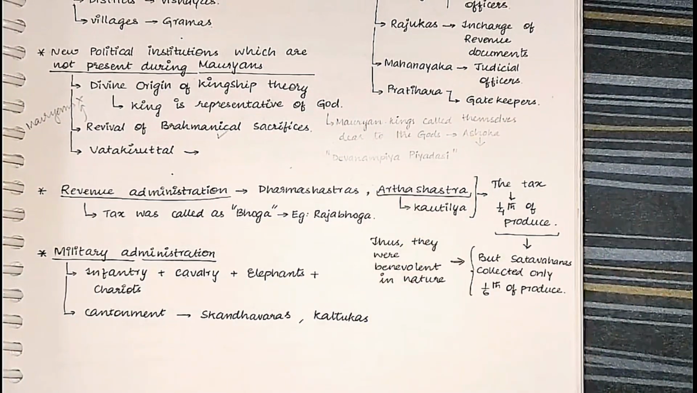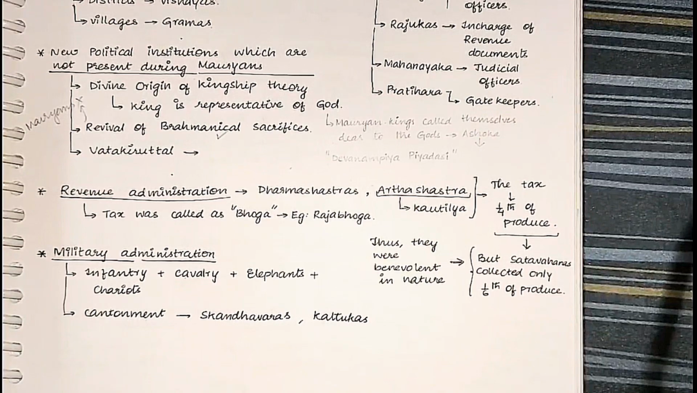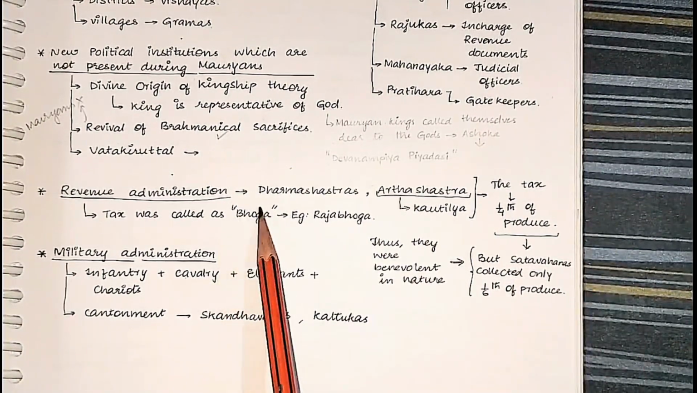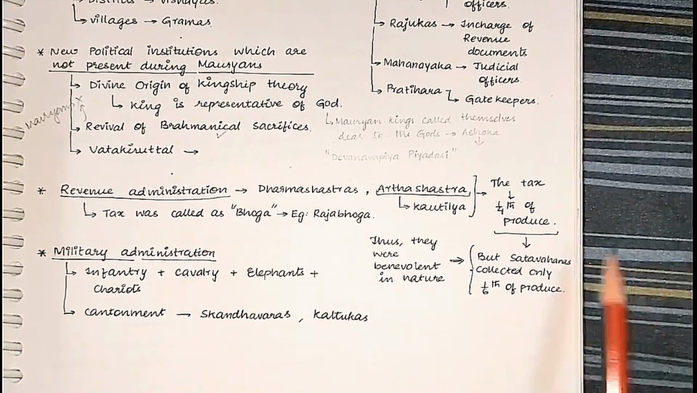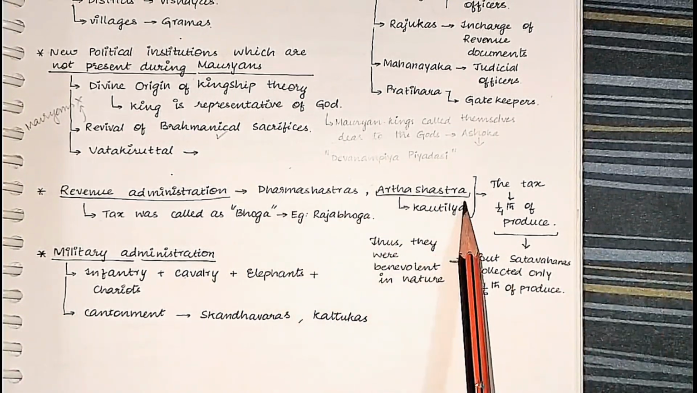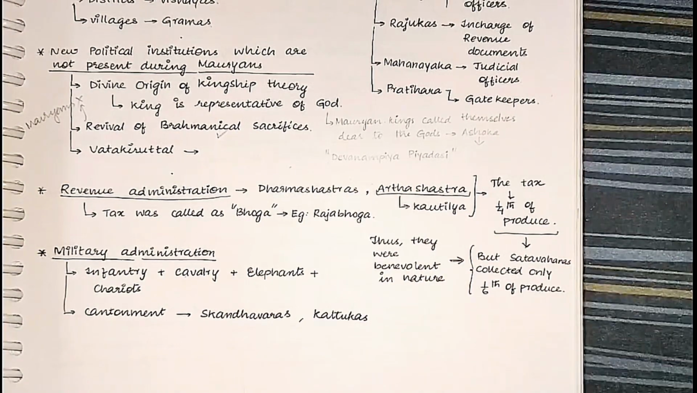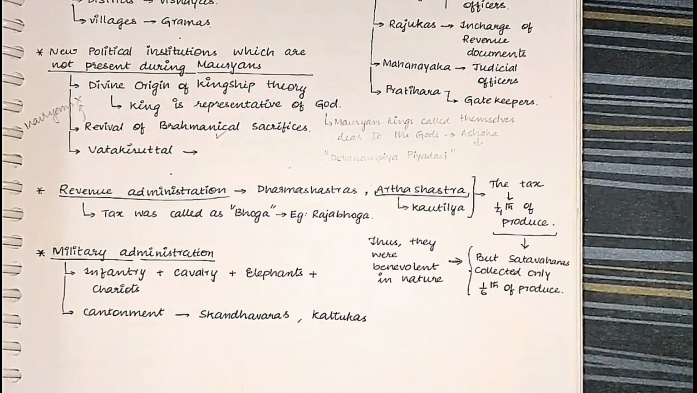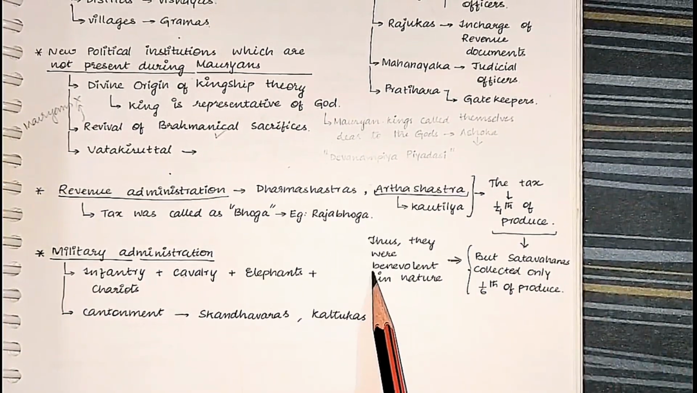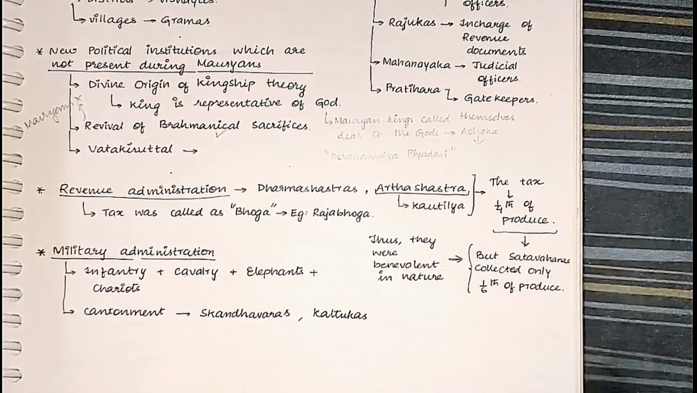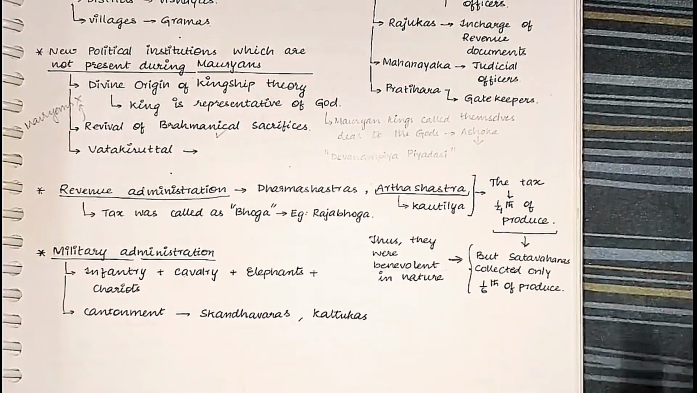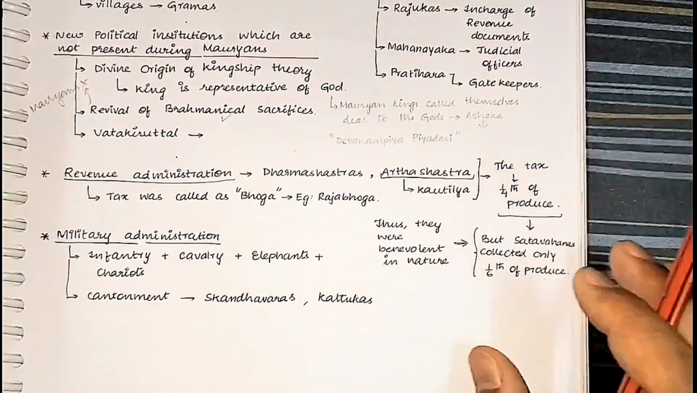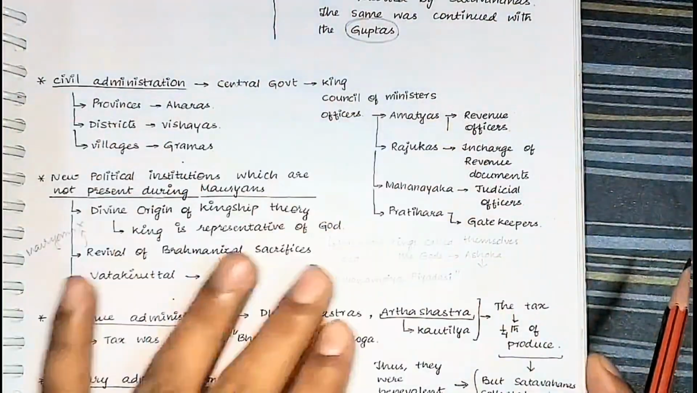This book is famous even now. So remember how fantastic he must have been to write that book. Tax was called Bhoga, for example Raja Bhoga. Both the Dharma Shastra and Artha Shastra have been written in Sanskrit. They prescribe that 1/4 of the produce should be collected as tax. But the Shatavahanas collected only 1/6 of the produce. It means they were benevolent in nature. It means they were kind in nature. That's it. You need to know only this in the revenue administration, and in the political and civil administration, you need to know only these facts.